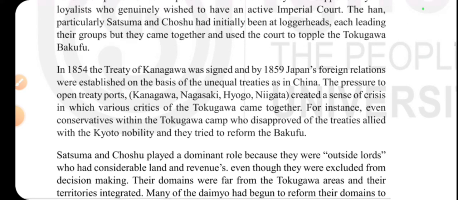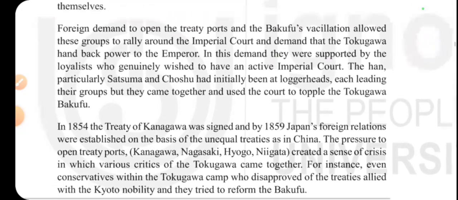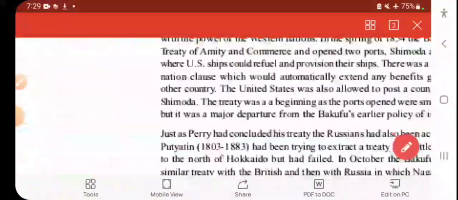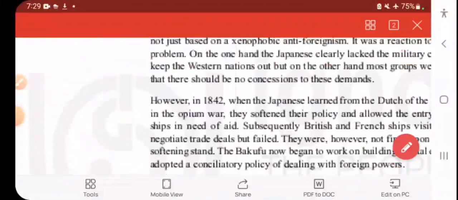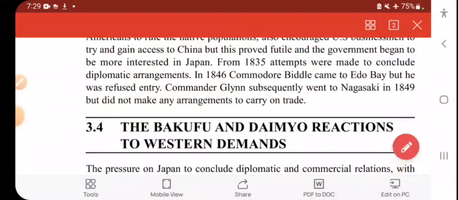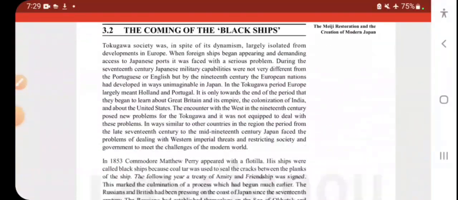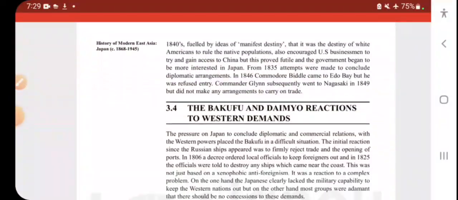Here the coming of the black ships is very important, the coming of Perry, in section 3.2, where Commander Perry came along with his boats.